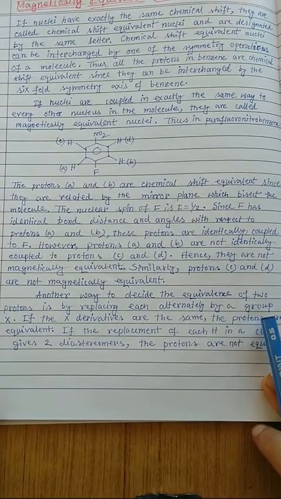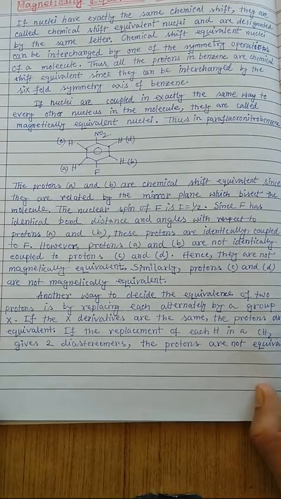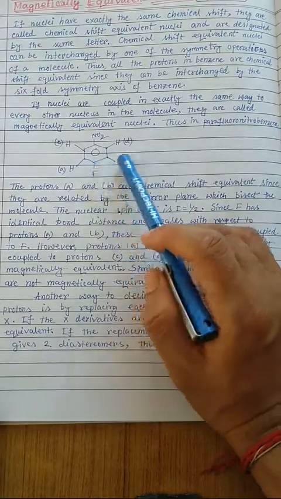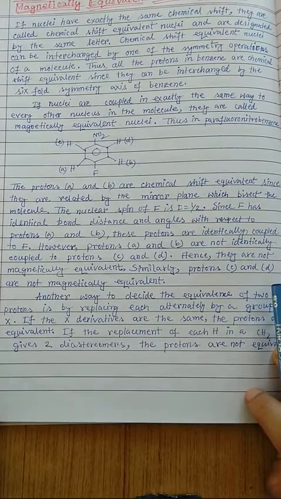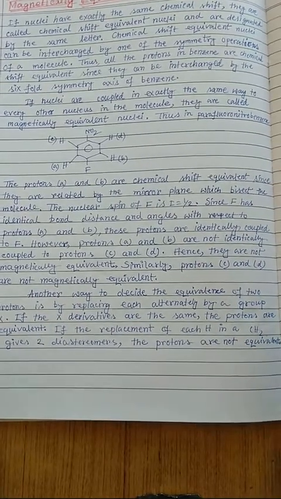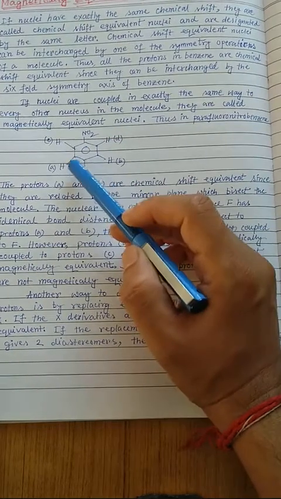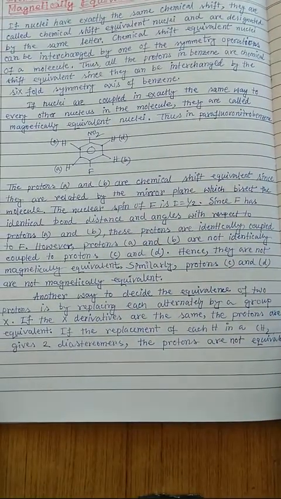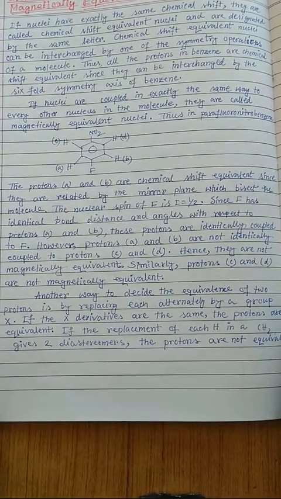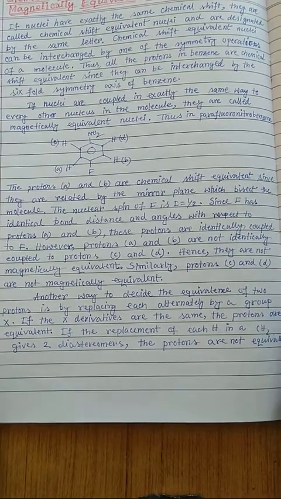So another way to decide the equivalence of two protons is by replacing each alternately by a group. That is, if we replace any of these four protons, Ha, Hb, Hc, or Hd, by any atom X, and if the X derivatives are the same, we can say the protons are chemically equivalent. That means if you replace Ha by X or Hb by X, and the X derivatives appear the same, then we can say that they are chemically equivalent.